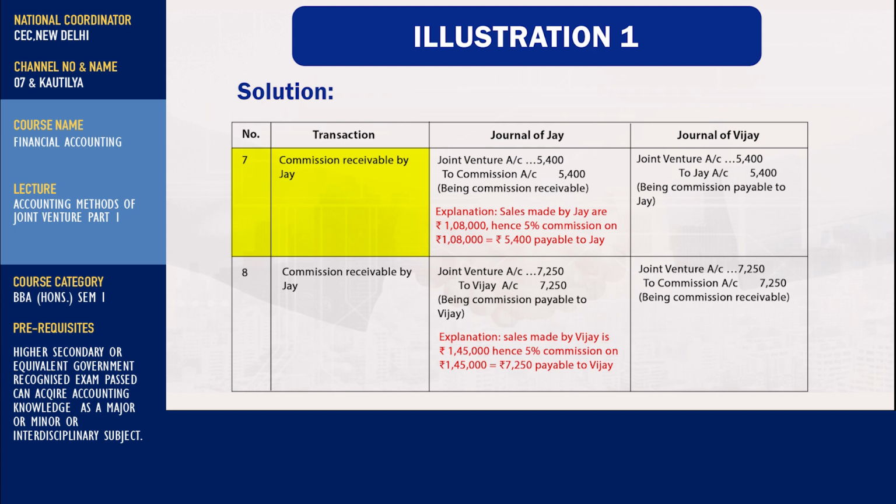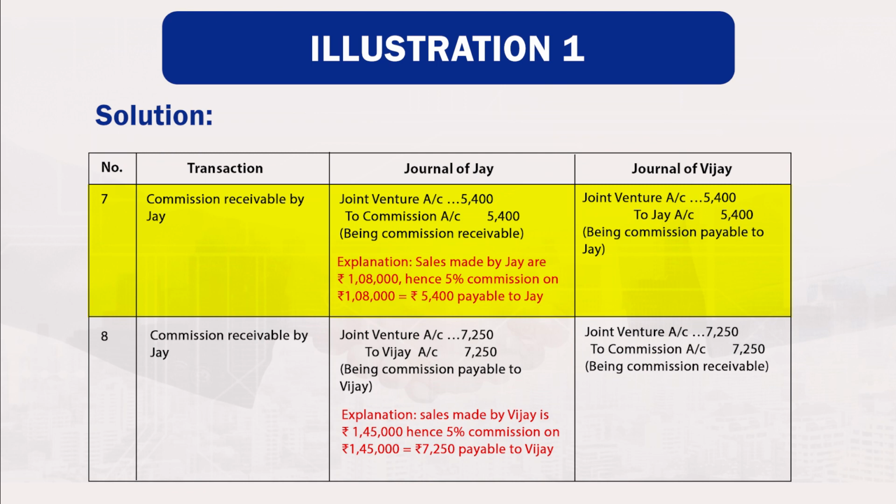7. Commission receivable by Vijay. Joint venture account debited 5,400 to commission account credited 5,400, being commission receivable. Explanation: sales made by Jai are rupees 1,08,000, hence 5% commission on rupees 1,08,000 amount will be 5,400 payable to Jai. In the book of Vijay, joint venture account debited 5,400 to Jai account credited by 5,400, being commission payable to Jai.